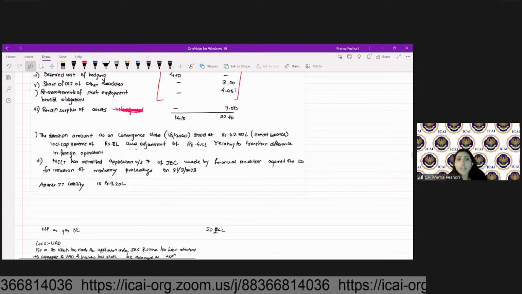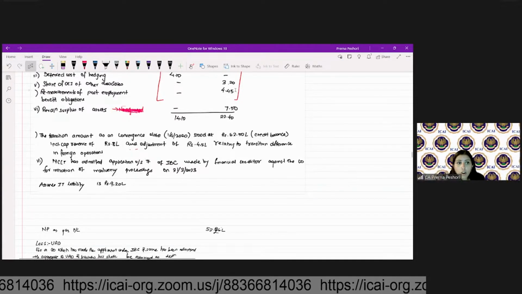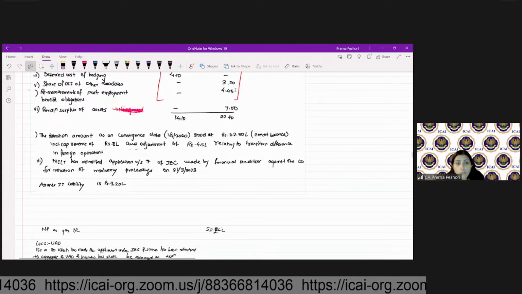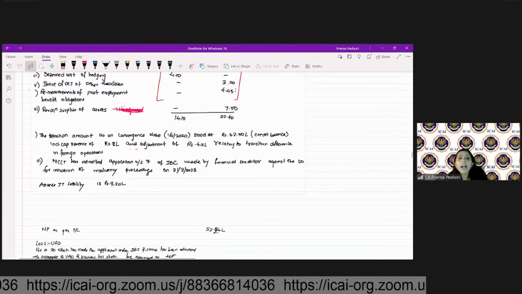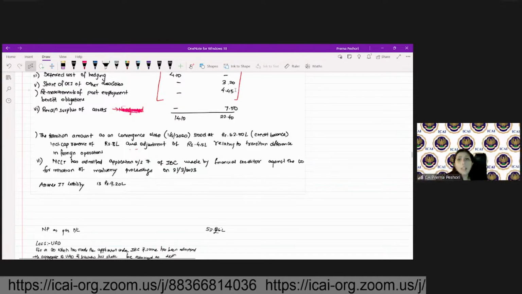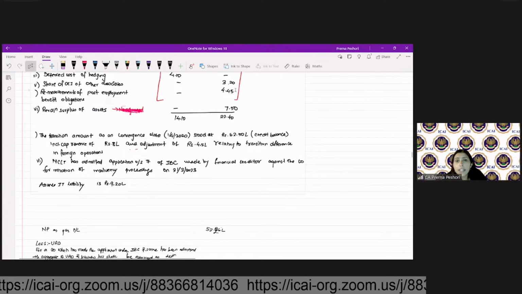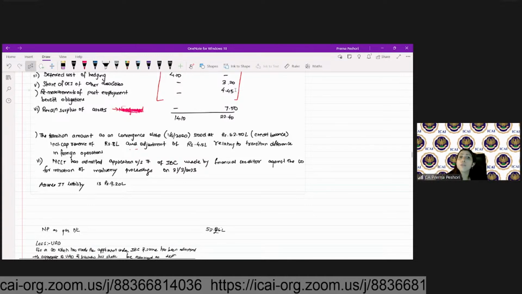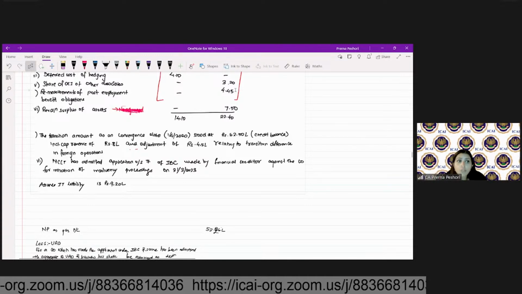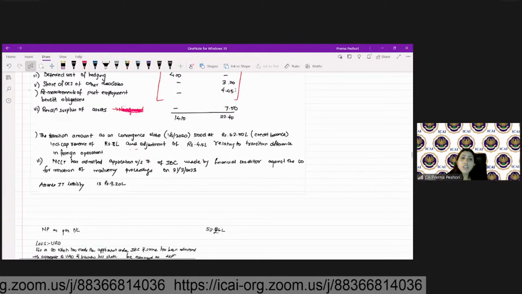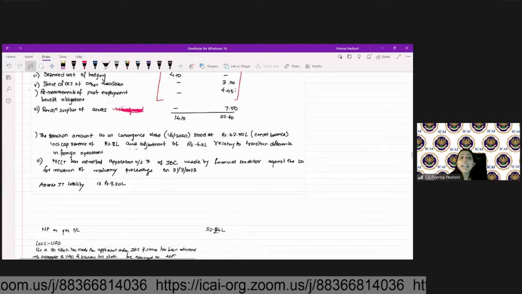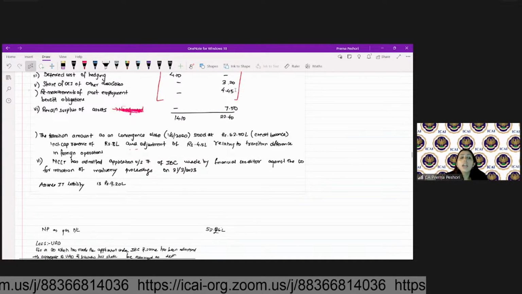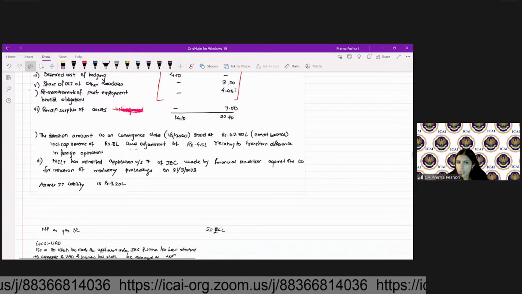So then we will take into consideration the aggregate of both the brought forward losses plus the unabsorbed depreciation. But the question tells us that the brought forward losses have already been reduced in the book profits of those respective years. So therefore, in this year, again, we will not reduce the brought forward losses.